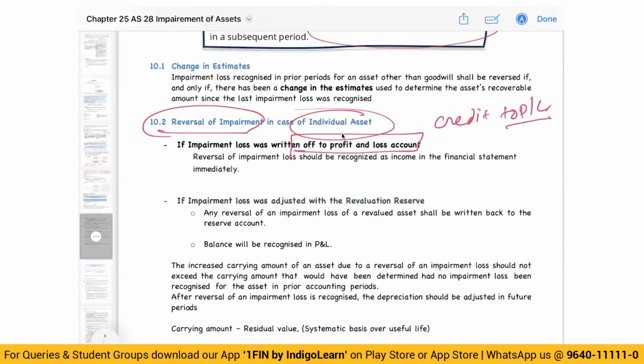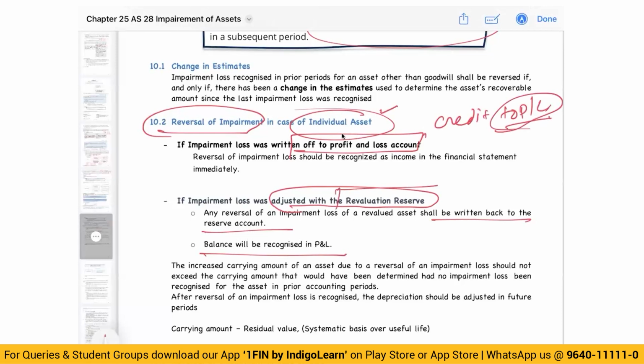You will credit to P&L. That is the first thing. Second, if it was adjusted against revaluation reserve, then you will write it back to the revaluation reserve and balance will be recognized in P&L. So first, if it is to P&L, you will credit P&L.